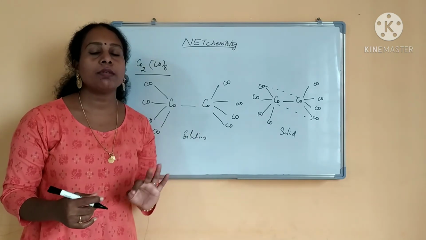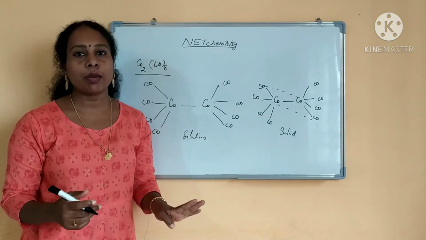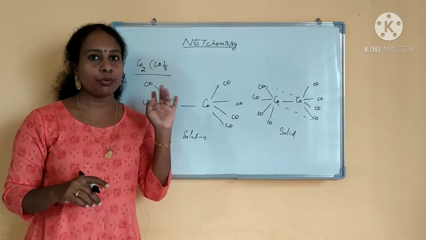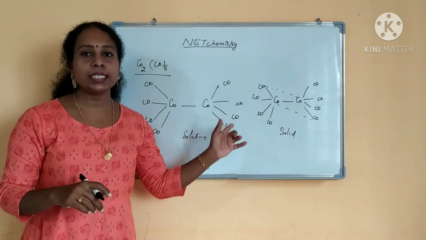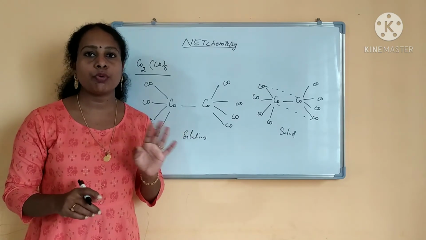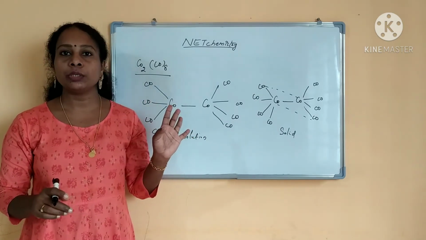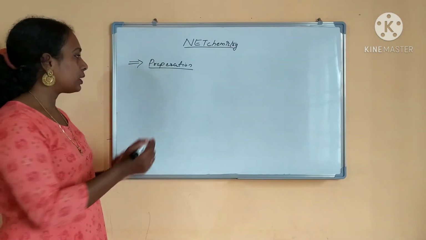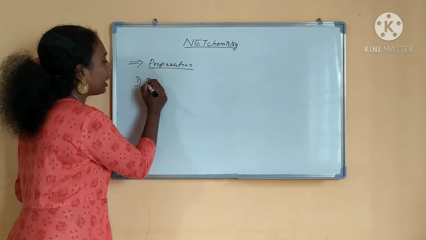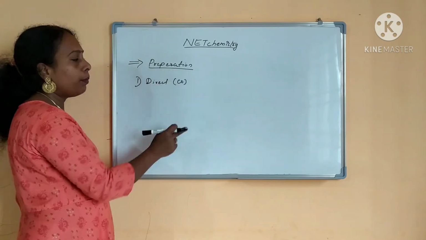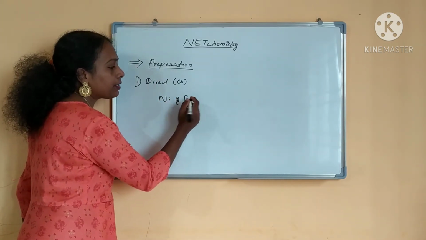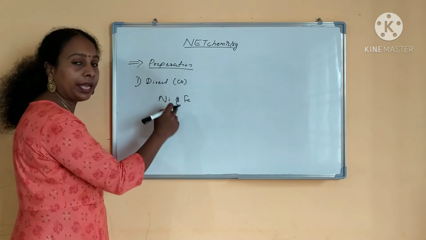Okay, the next we will see how to prepare the metallic carbonyls. See, structure is important. Metallic carbonyl structure is important. You have to study. Especially for this type of compounds, they will ask you to find the number of bridging. In preparation of metallic carbonyls, the first is direct carbonylation, the direct method, but only nickel and iron. These carbonyls we can prepare by direct carbonylation.